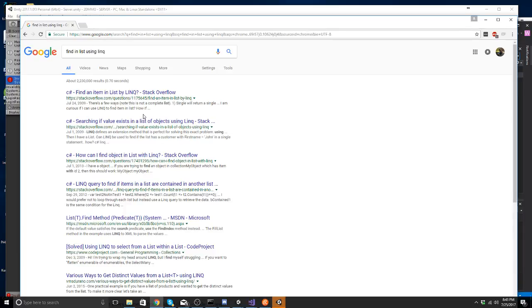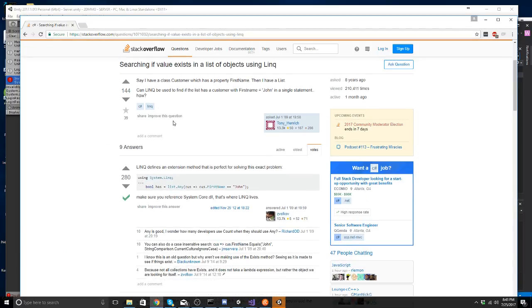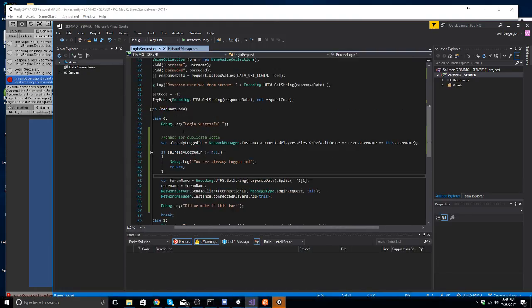Let's look at find in list using LINQ. Alright, this example is exactly what I want. So bool has, oh right, any. Okay, that's what I wanted. Any is what I'm looking for.